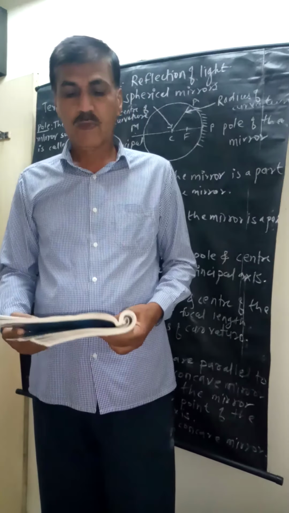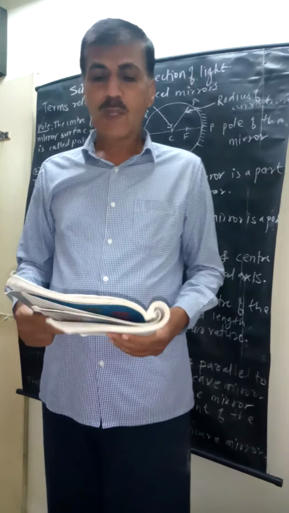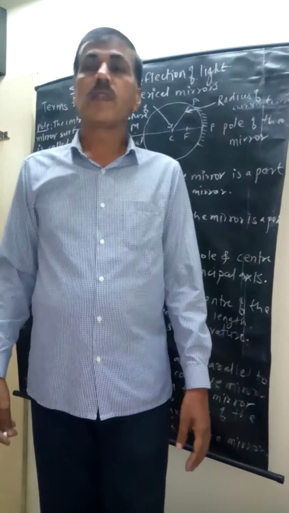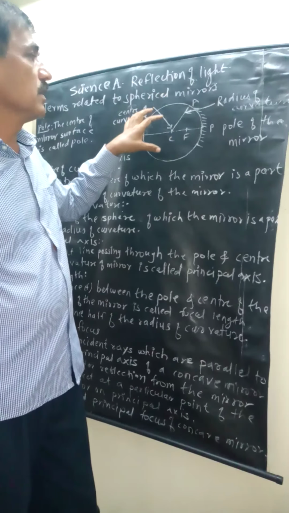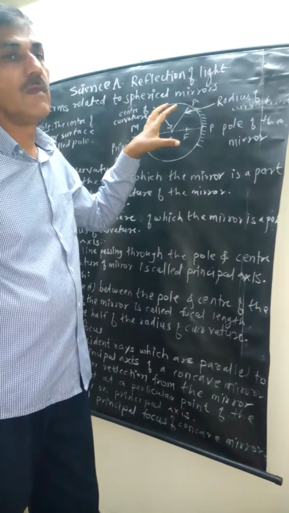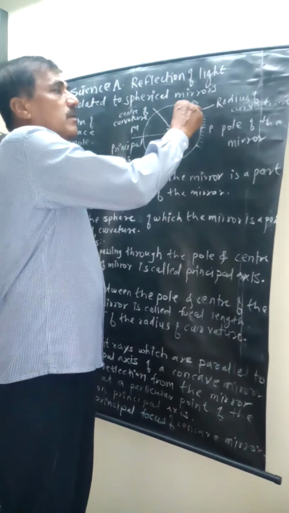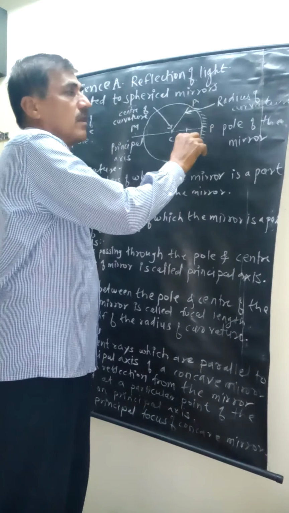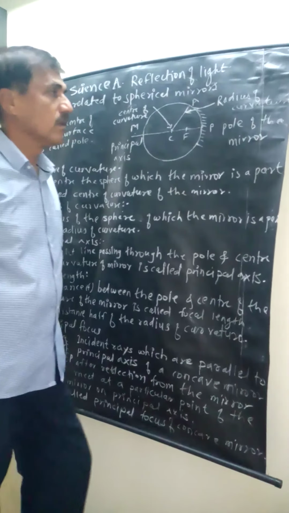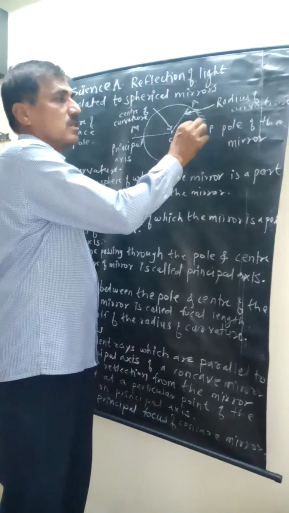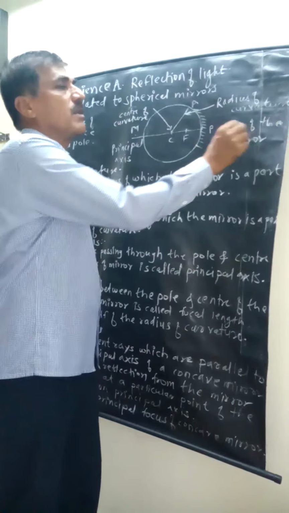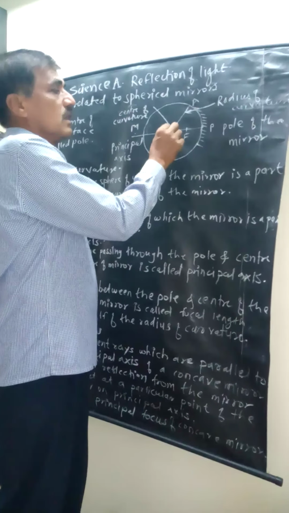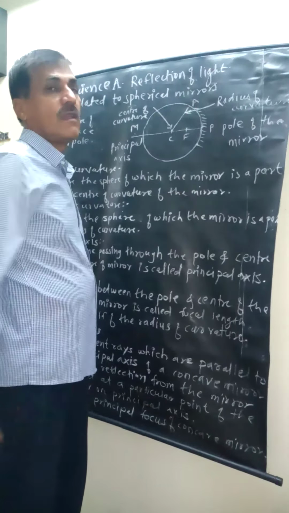Next point: terms related to spherical mirror. In this, you see this is a sphere, and we make a mirror, a concave mirror, from it. This point is called P. P means the pole of the mirror. The distance between C and A is the radius.